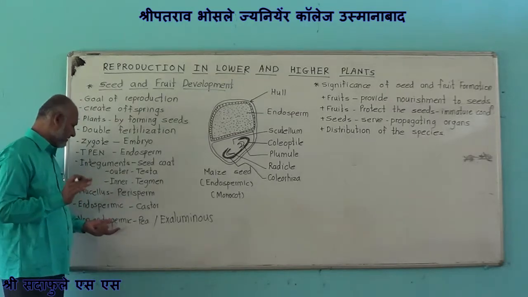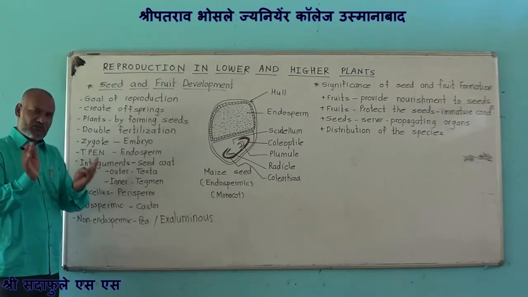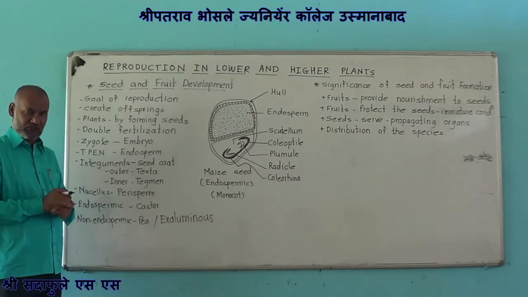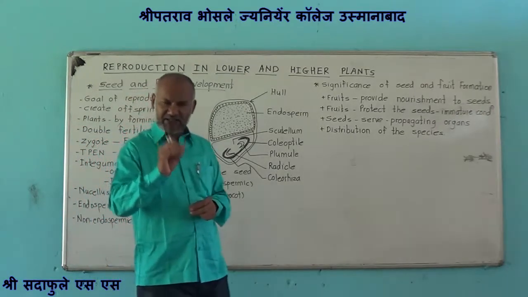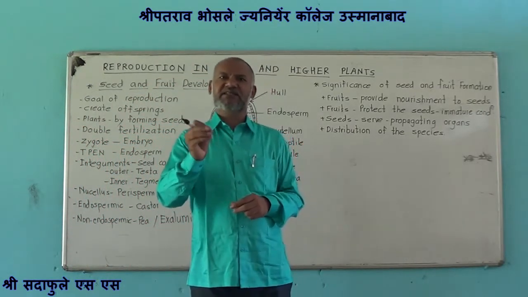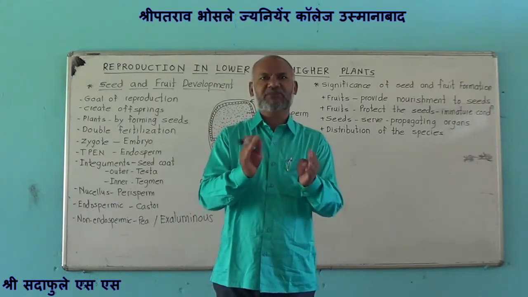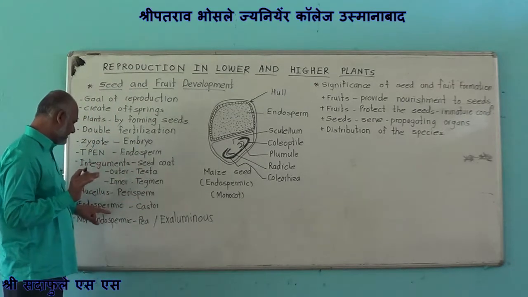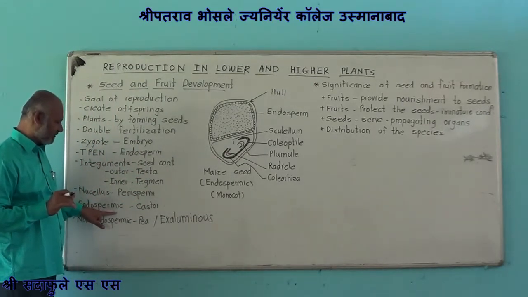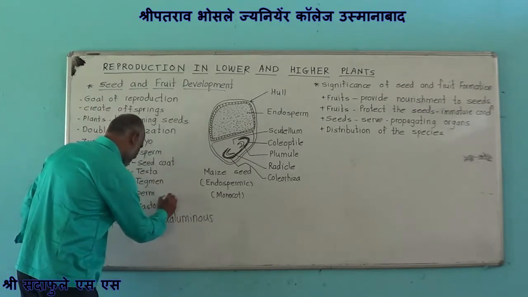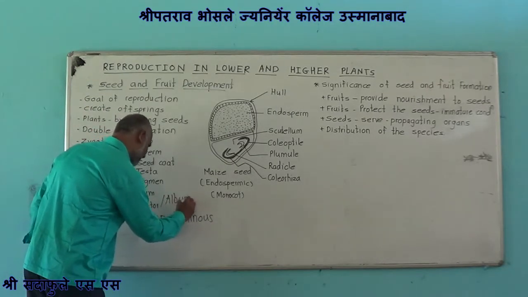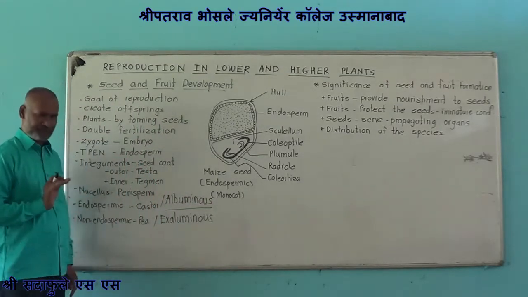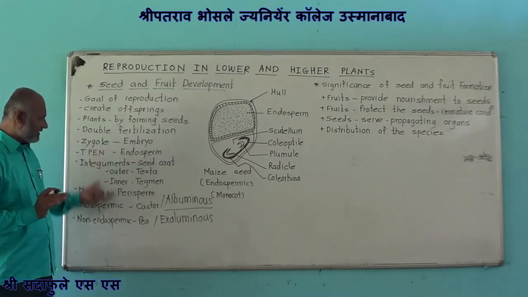While in some plants, the endosperm remains in the form of separate tissue. That is, during the development of the embryo, some part is utilized and the other part remains as it is, and such seeds are termed as endospermic seeds or albuminous seeds.